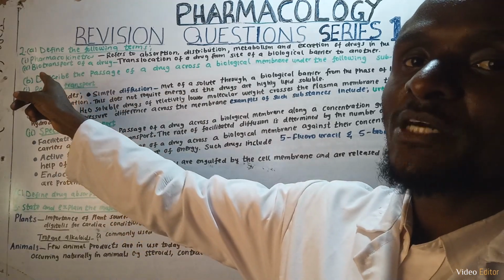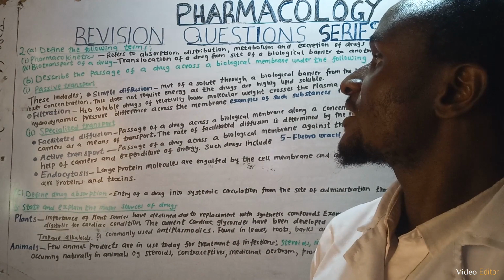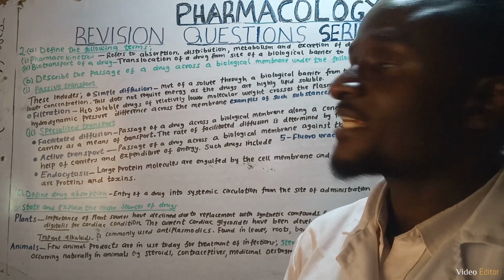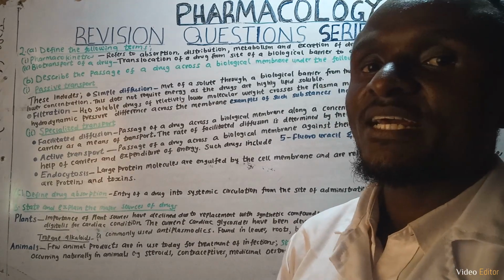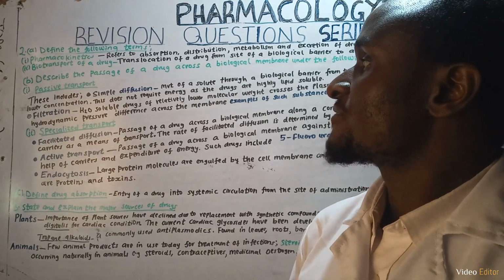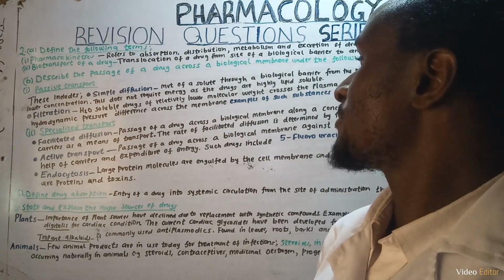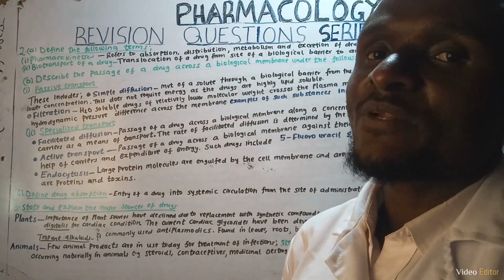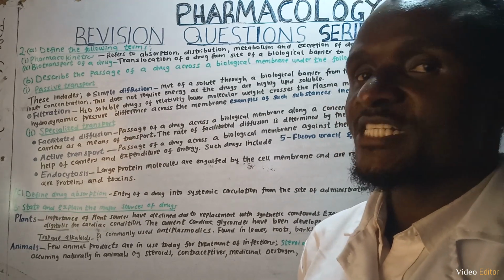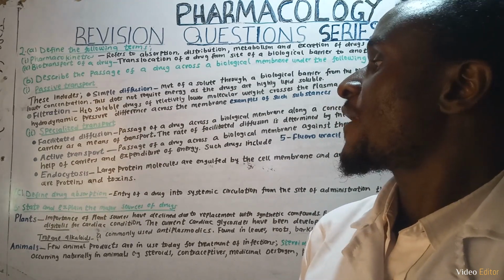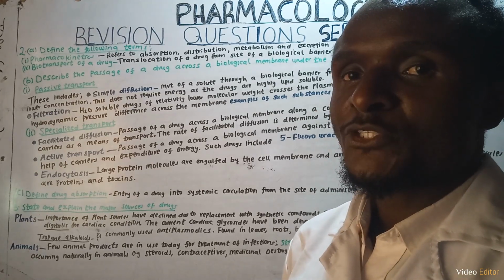We go to question number 2. Define the following terms. The first term is pharmacokinetics. The second term is biotransport of a drug. Then part B of the question says describe the passage of a drug across a biological membrane under the following subheadings, that is passive transport and then specialized transport. Then part C says define drug absorption.